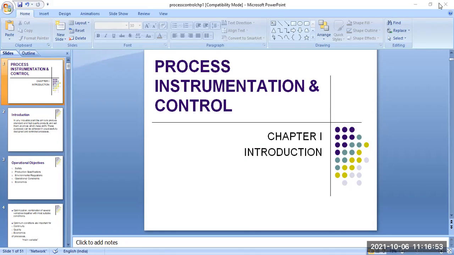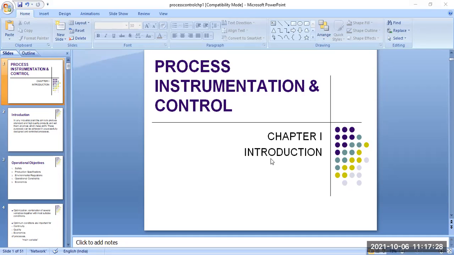It is a branch of engineering that studies the measurement and control of process variables, and also the design and implementation of the systems that incorporate them. The process variables include pressure, temperature, humidity, flow, pH level, force, acceleration or speed.